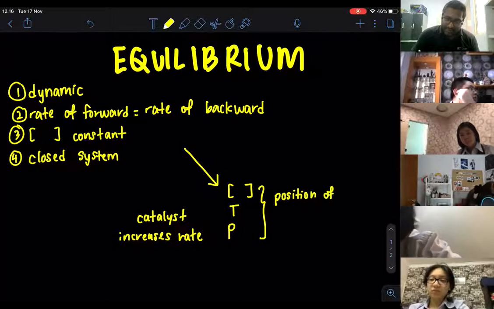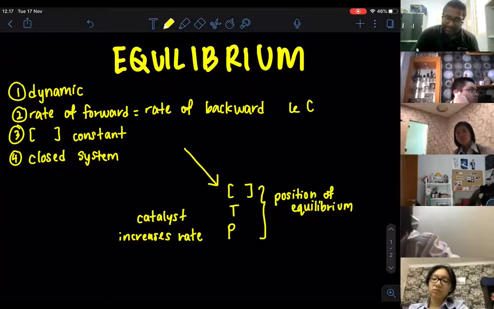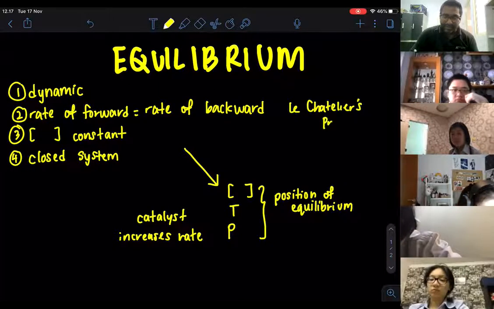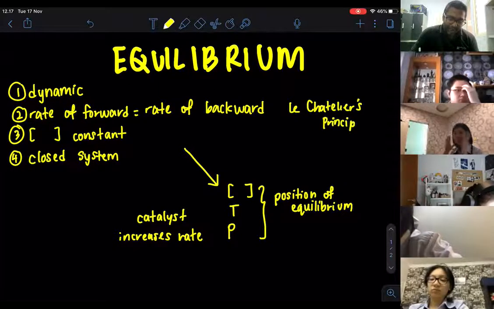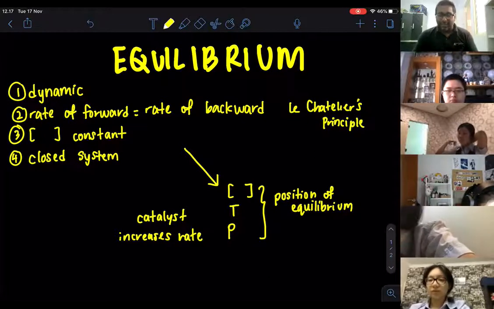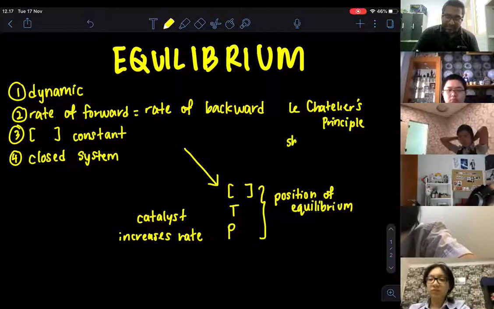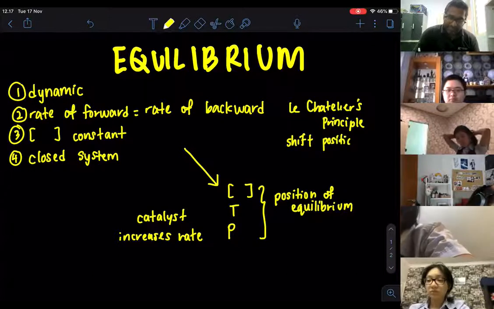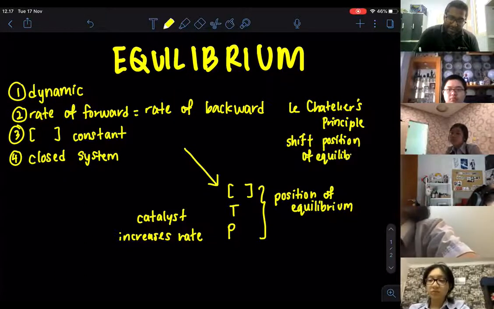So for the position of the equilibrium, we need to understand Le Chatelier's principle. Le Chatelier's principle says that when a system at equilibrium is subjected to a change, the system will shift the position of the equilibrium so that you eliminate the change.